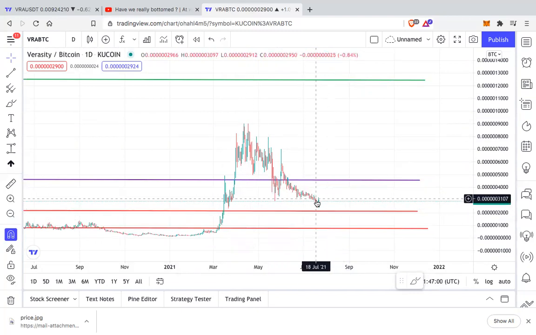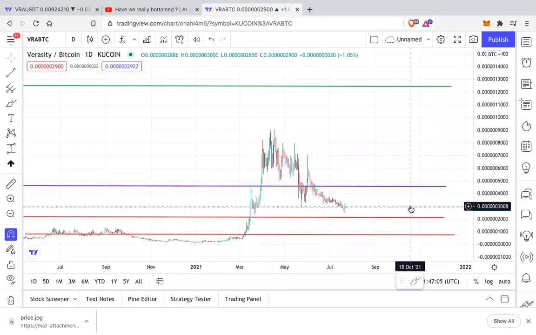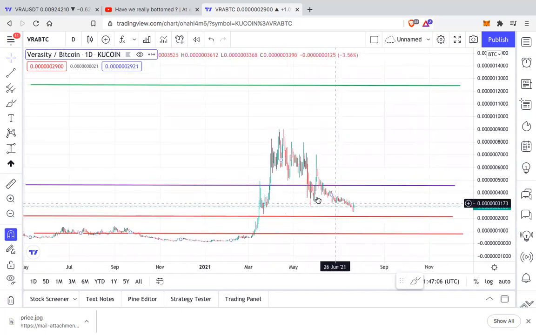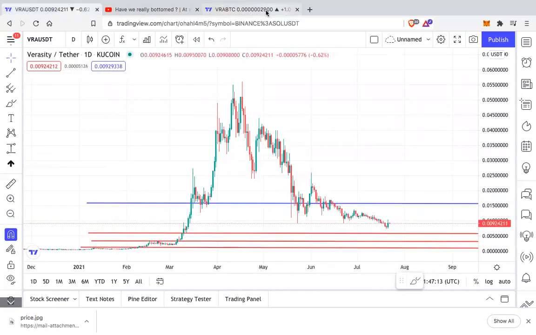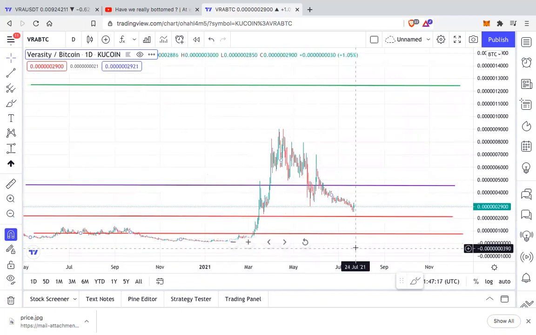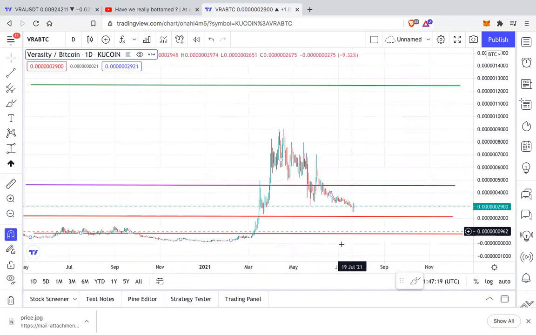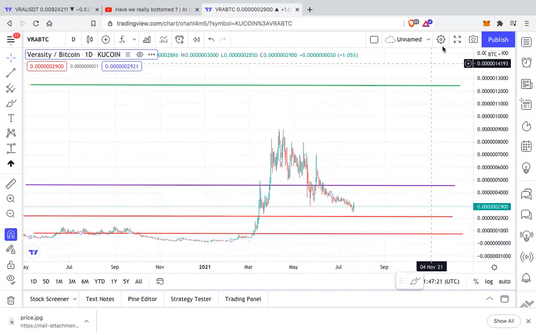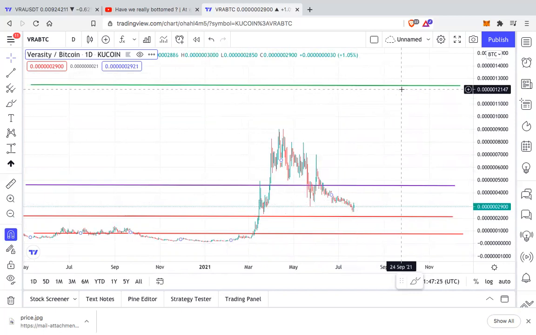Bitcoin provides liquidity to a lot of assets, including VRA. So people don't just trade with dollars, they also trade with Bitcoin. So when the Bitcoin price itself falls, the overall value does fall in dollars. So this, in my opinion, is a golden opportunity, because I see in the next leg up, VRA can go at least 300 to 400% on the Bitcoin pair, which will be huge.